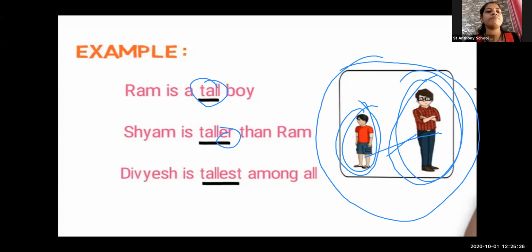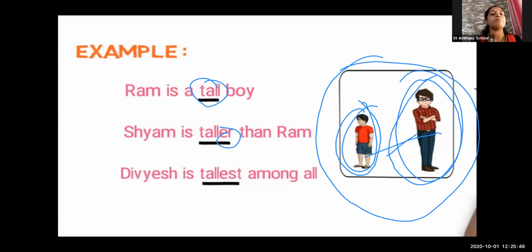But when I talk about Divyesh is the tallest among all, what do I see? I have not compared with the two, but I have compared with the whole class. In the 5th standard, Divyesh is the tallest among all. All the students are shorter than Divyesh.